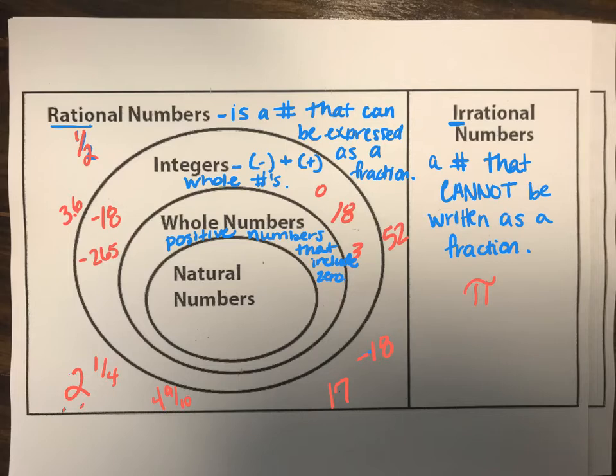So let's do some examples of whole numbers. Anybody? What do you think? 17. What else? What do you got? 9,000. Okay. We're still including 0 here. 0 is still included in whole numbers. Yes. 38. Good. Okay. So we're going to go on to the next one.